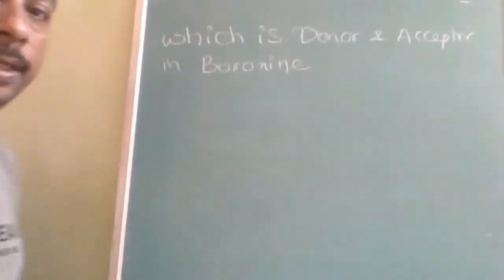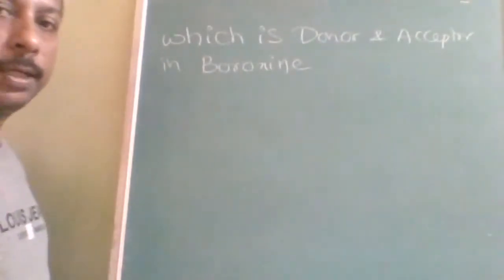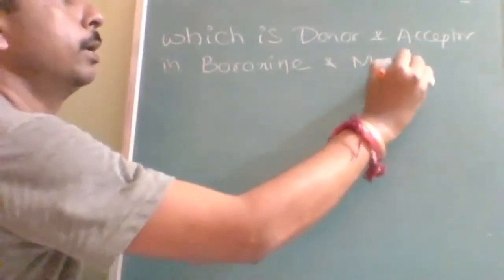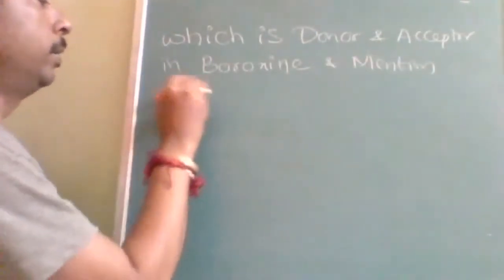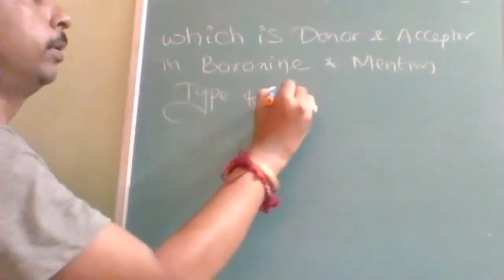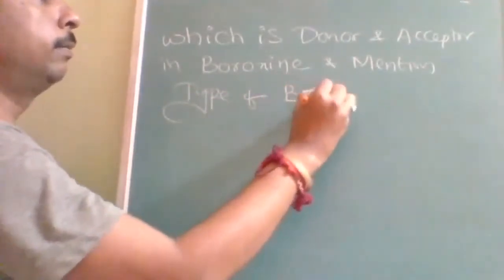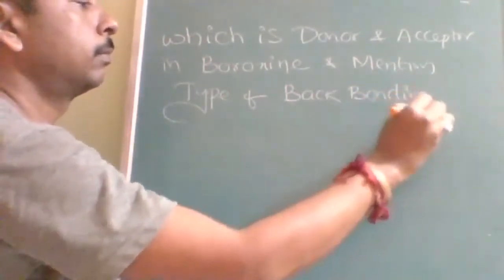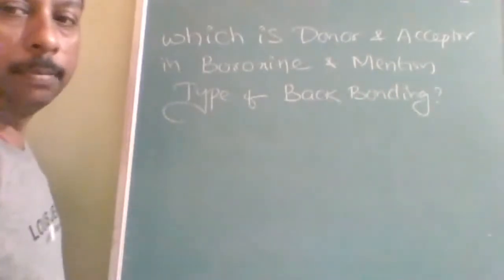Next question: which is the donor and acceptor in boroxide, and mention the type of back bonding.